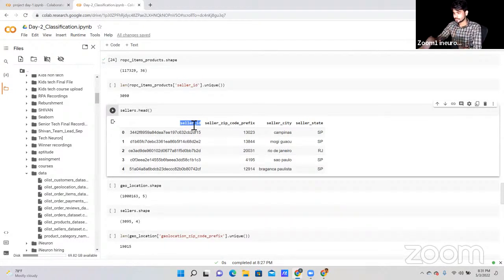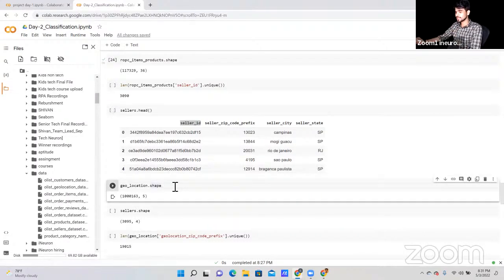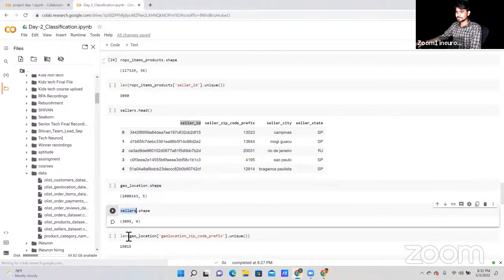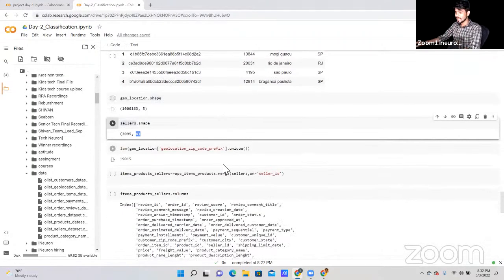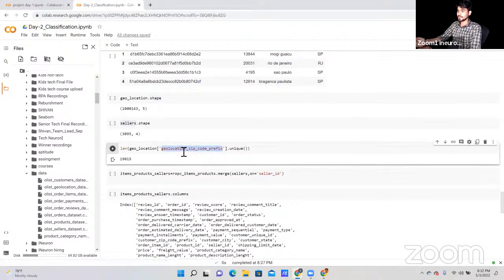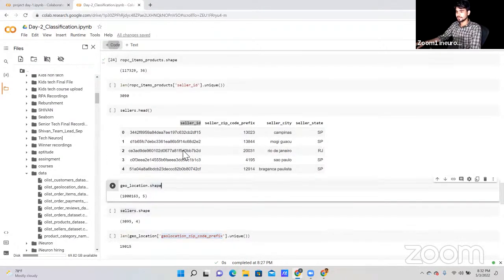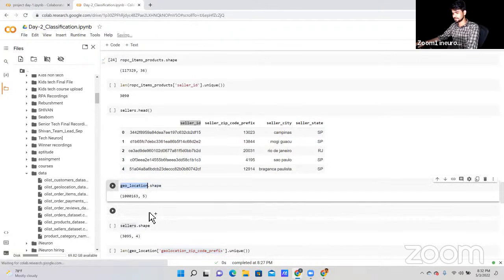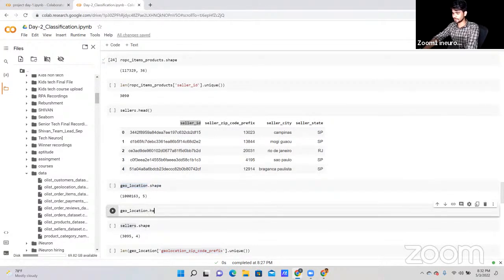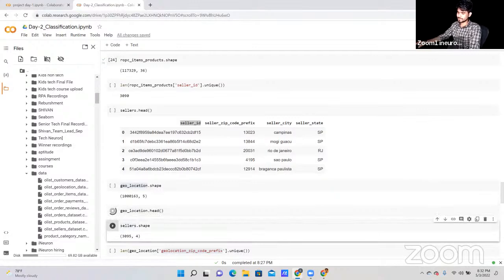Fine. Now again, I'm going to read this one, geolocation. Under this geolocation, this is the row that we have, and this is the column that we have. Seller ID, 3095 is the row count, and 4 columns. Now I'm going to check the shape of our data first of all, and then the head, the top 5 rows of geolocation.